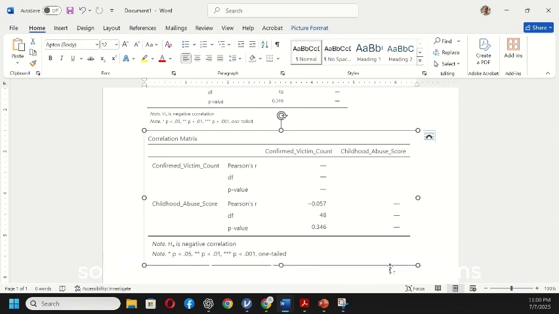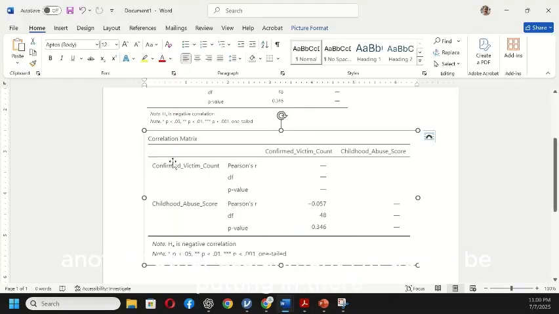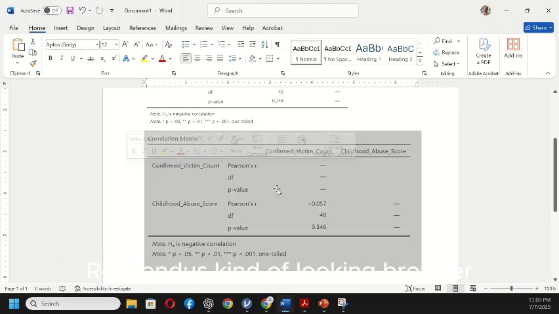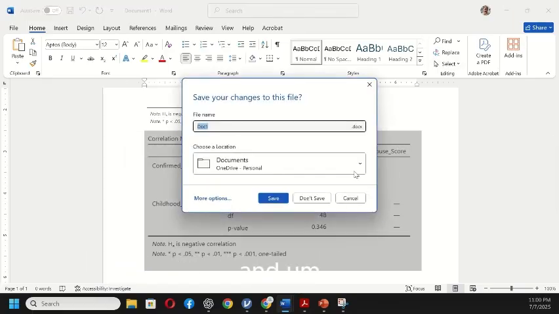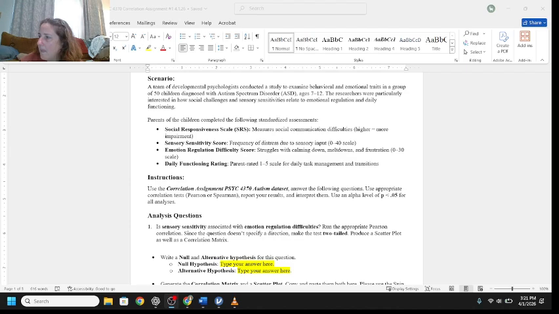So anyway, if you have any questions, you can go consult YouTube. YouTube's got some great videos on how to run these things in Jamovi. So play around with it. Make sure you submit that assignment. And again, I have a whole other assignment I'm going to be putting in there with that Respondus-looking browser. It's not Respondus, but it's that exam thing. And reach out to me again if you have any questions.